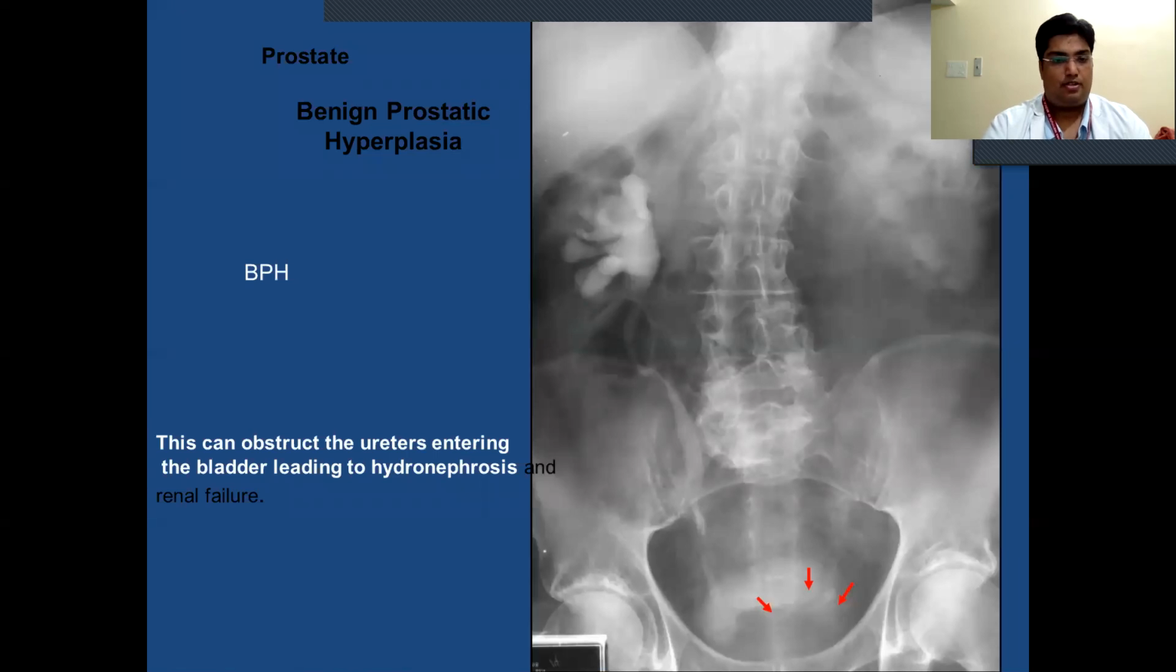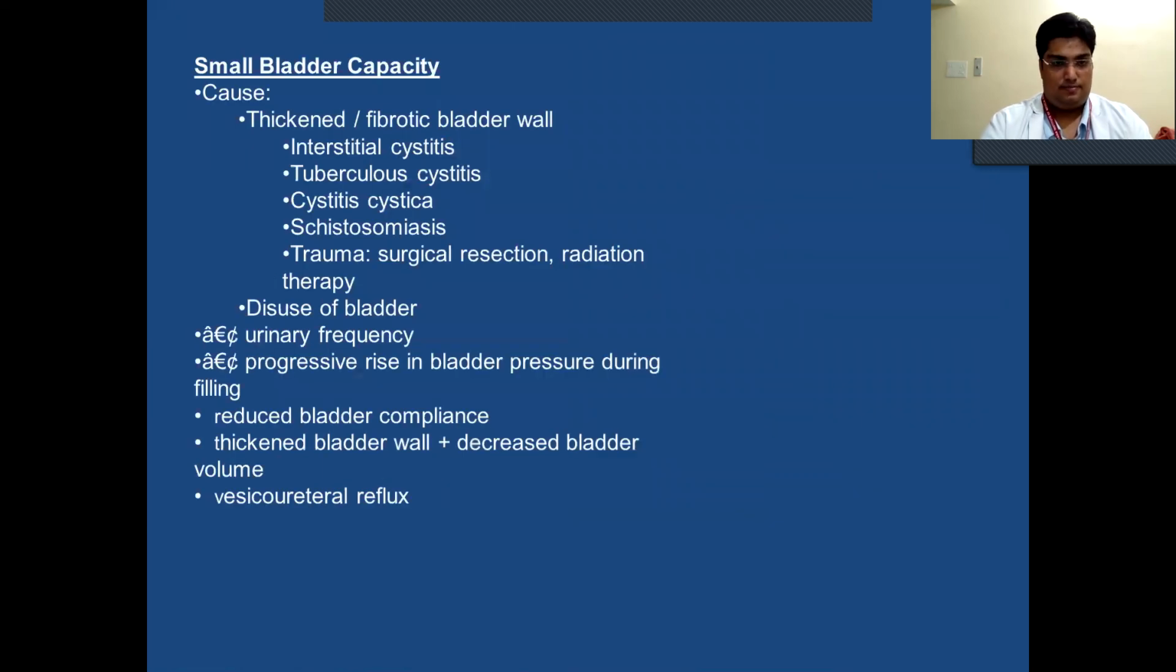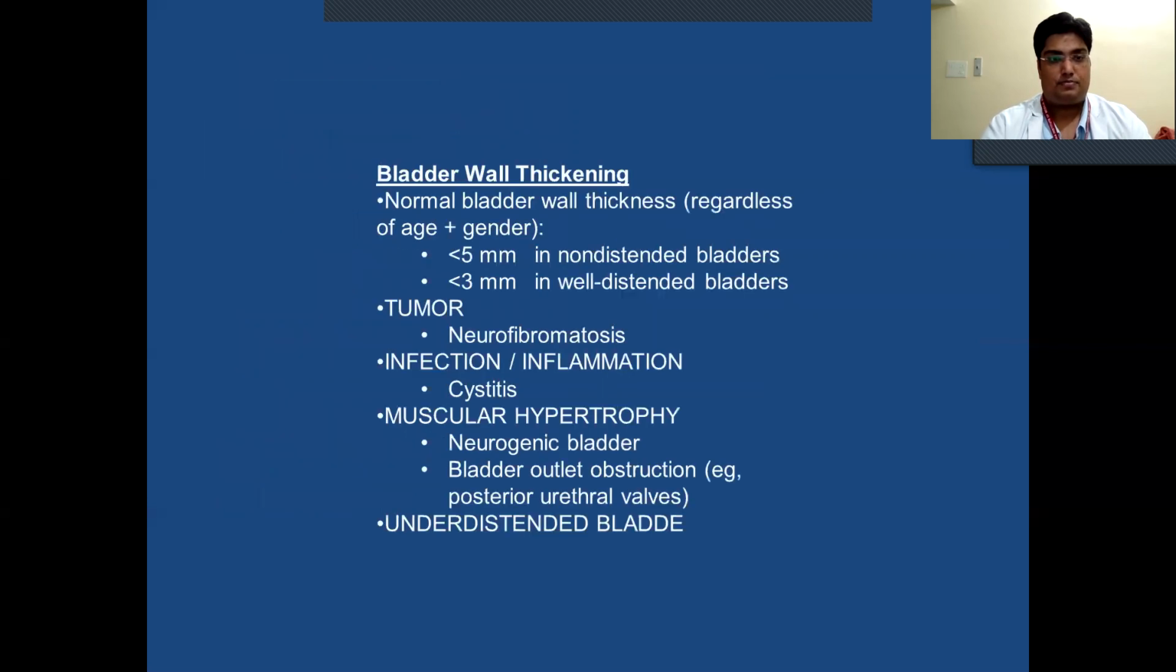Prostate, benign prostatic hypertrophy. This can obstruct the ureters entering the bladder, leading to hydronephrosis and renal failure. The causes of small bladder capacity are a thickened fibrotic bladder wall, interstitial cystitis, tuberculous cystitis, cystitis cystica, schistosomiasis, trauma, surgical resection, radiation therapy, disuse of the bladder, urinary frequency, progressive rise in bladder pressure during filling, reduced bladder compliance, thickened bladder wall and decreased bladder volume, vesicoureteral reflux.